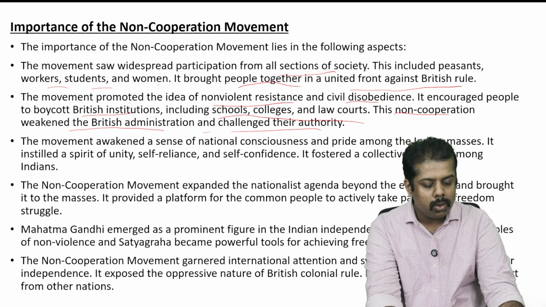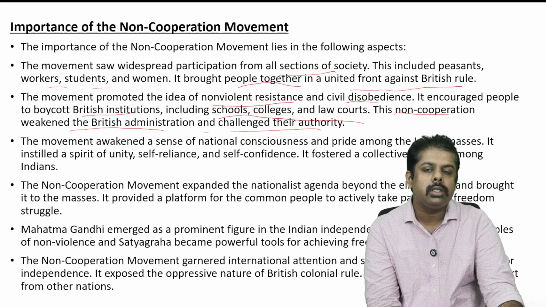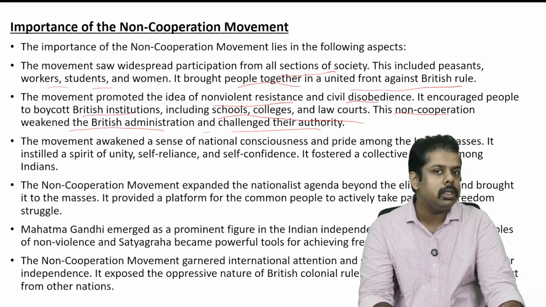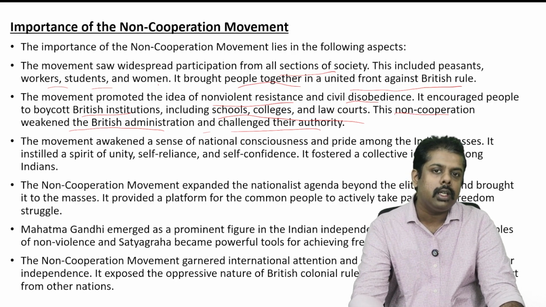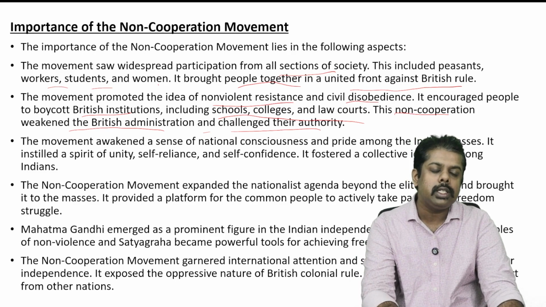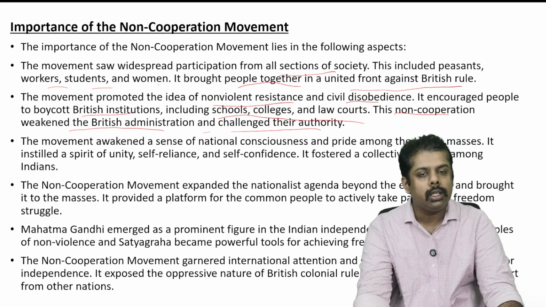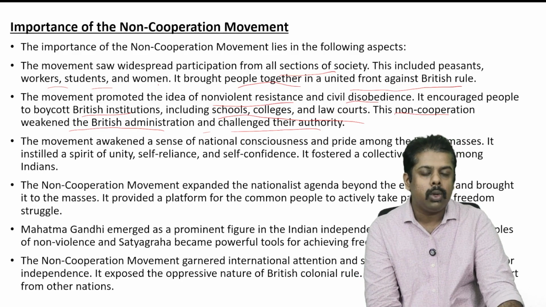So this non-cooperation weakened their administration as well, because the British administration was weakened by this, and it also challenged their authority. Because if people are quitting their schools and institutions, that would financially and economically weaken them, and their authorities also faced this challenge because of this movement.